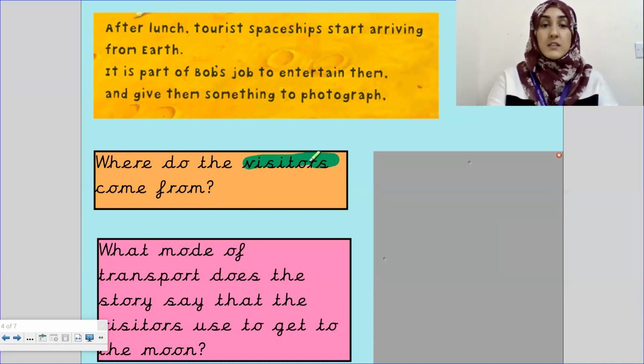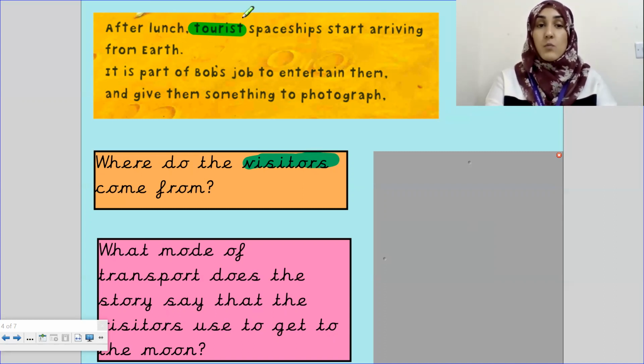What is a visitor? It's someone who visits a place. Now, what is a tourist? A tourist is also a visitor who visits a place. So tourist and visitor mean the same thing. So they are talking about where the tourists come from.